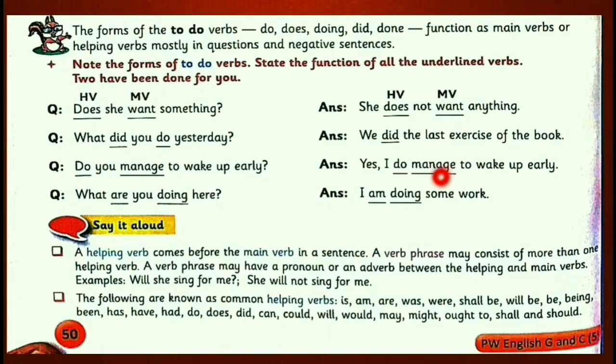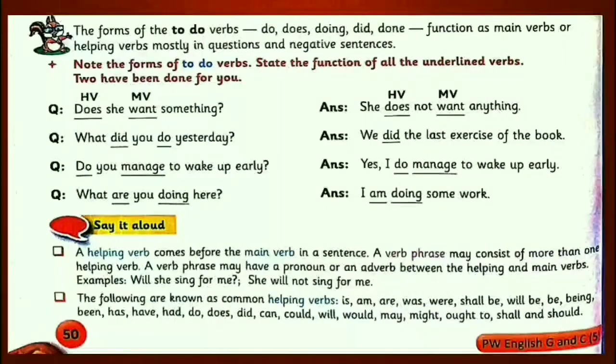Okay, children. Next, see here. We did the last exercise of the book. Here, which is the helping verb and which is the main verb? Because there is no other main verb here, did, a to-do verb itself, is the main verb. If the sentence has only one verb, then it is the main verb. Here did is not a helping verb, it is the main verb. I hope you understood this topic.